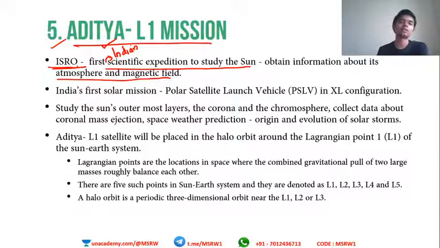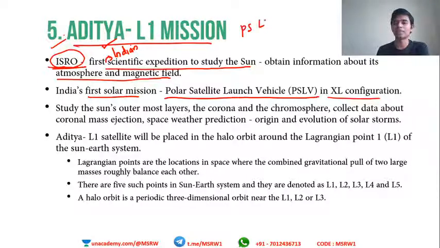So in order to study all these things, the Aditya L1 mission has been planned by ISRO. The first solar mission used, and will be using, the Polar Satellite Launch Vehicle in the XL configuration. PSLV is one of India's flagship vehicles, used to deliver lots of payloads. It has been very successful, the most successful launch vehicle of India, and very trustworthy as well. So this one is again used in the Aditya L1 mission, not the other one, GSLV.